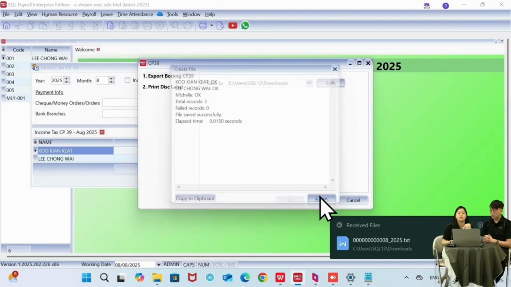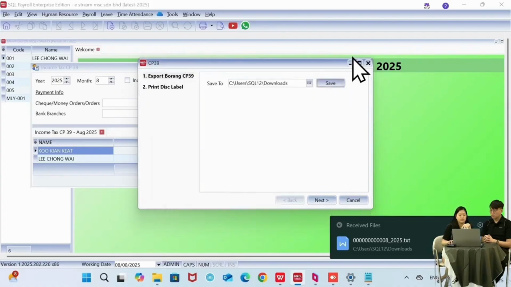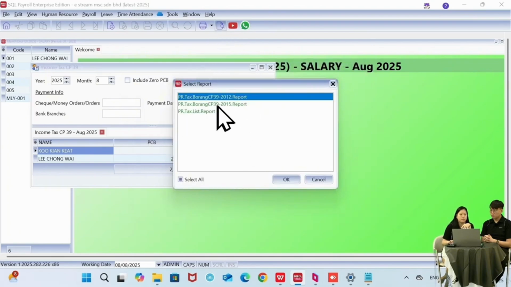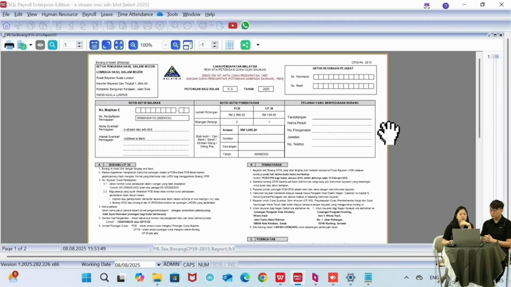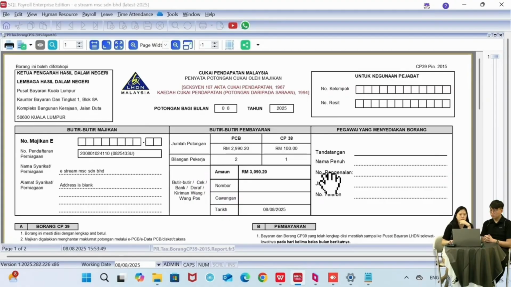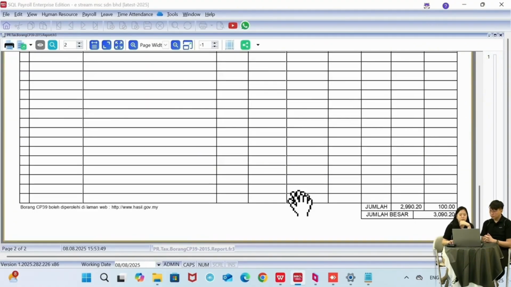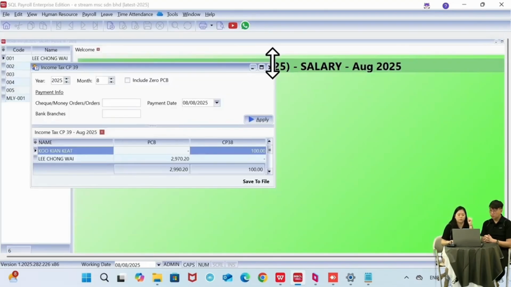To the LHDN website. And then for reporting, same thing. Click on the preview, and then they have the government formats that you need. Just a brief view. Everything is already pre-filled, including the name, the IC, the amount for PCB payments. So it's the format exactly from the government statutory body.